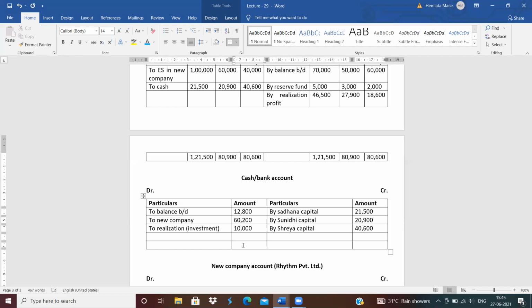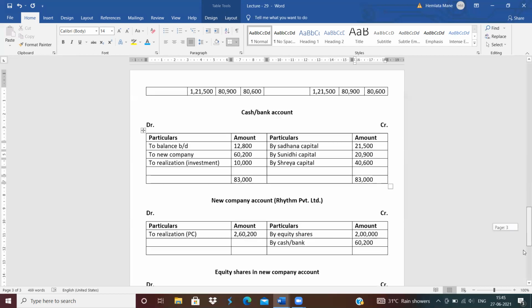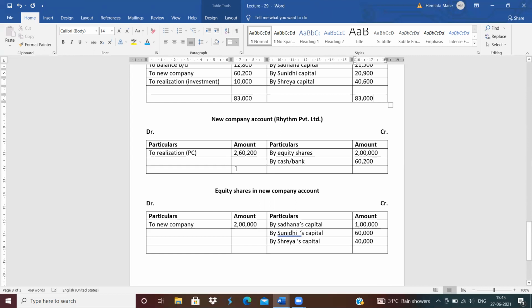Now do the total of cash account. Cash account will tally at 83,000. So also close the new company account.